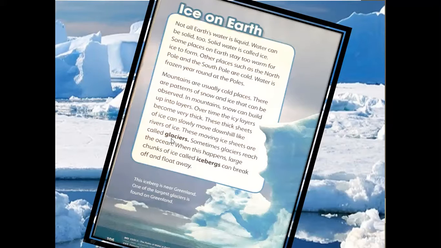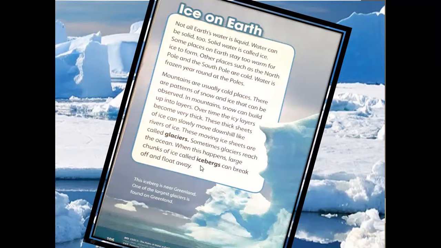That's what I mentioned before in the picture about glaciers. A glacier is a sheet built of ice, which is water. And sometimes glaciers reach the ocean. When this happens, large chunks of ice, called icebergs, can break off and float away.